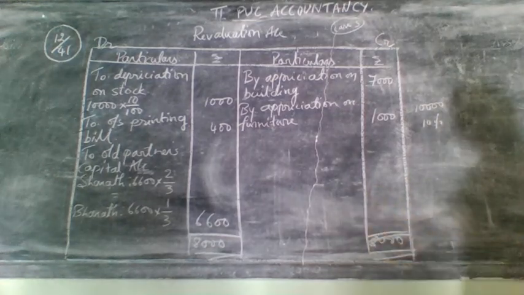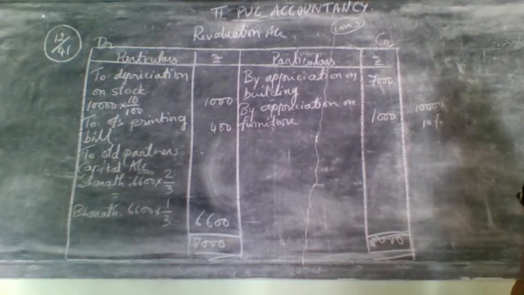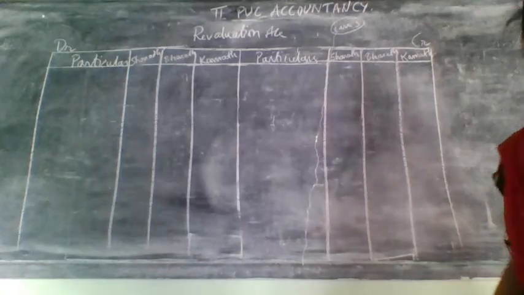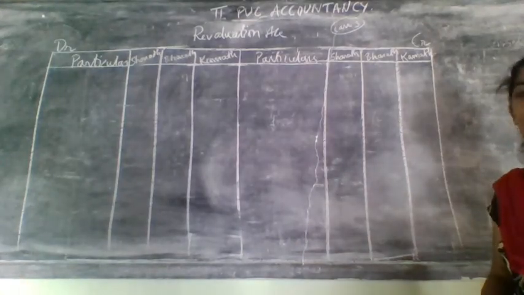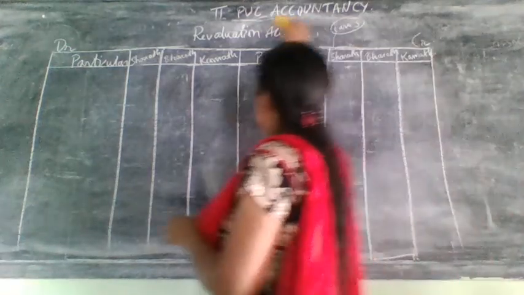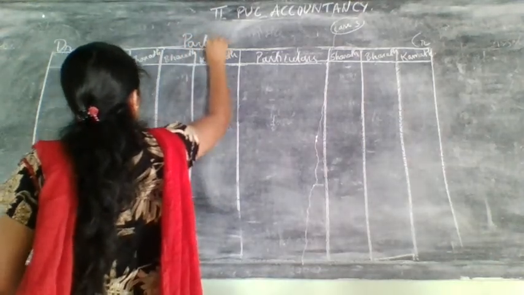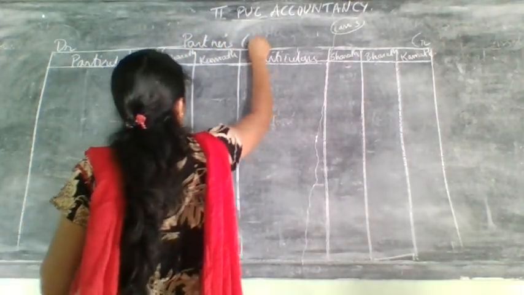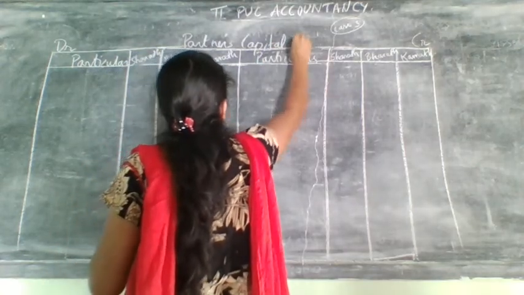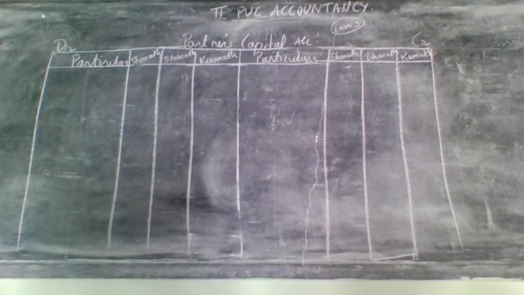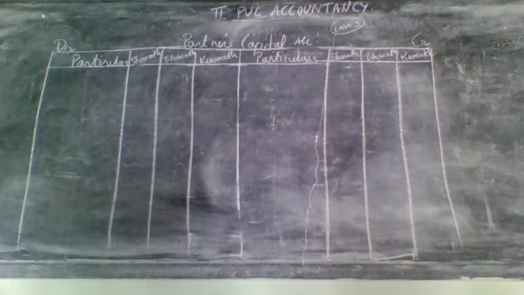After this there is no need to open the goodwill account. Directly you can go for which one? Partners' capital account. Let us open that partners' capital account now. So right here the heading, partners' capital account, and then write the partners' names. Who are the partners? Sharath, Bharat and Kamath, on both sides, debit side and credit side.